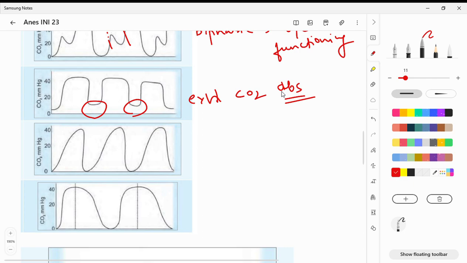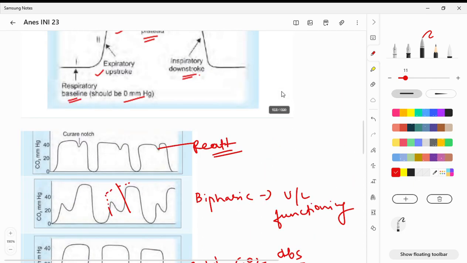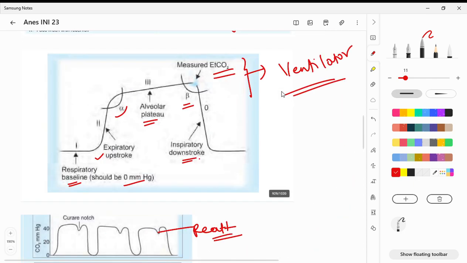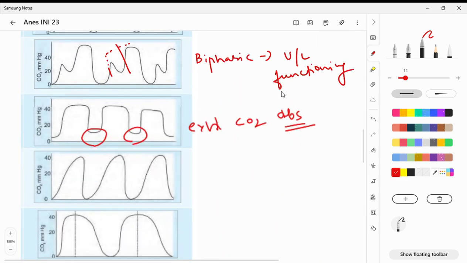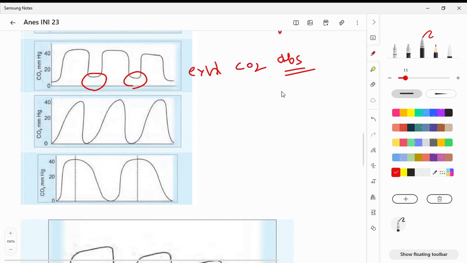And next you can see this increased alpha angle. Okay, so this is simple, it's increased alpha, and you can see what is alpha here. Since alpha is getting increased, we are having this kind of direction, not this kind of direction. So this increased alpha is seen especially in your COPD.